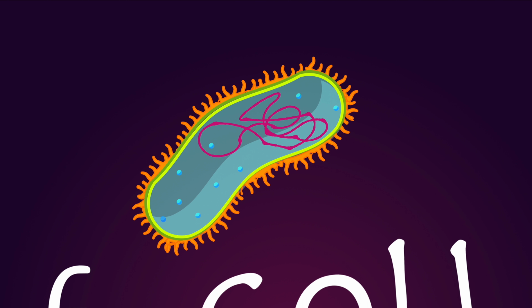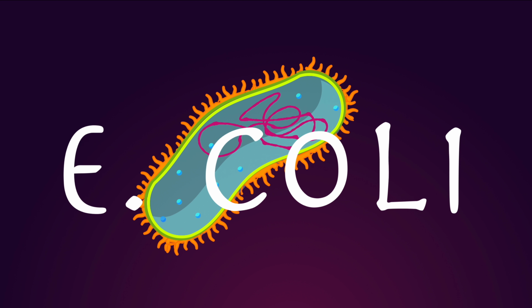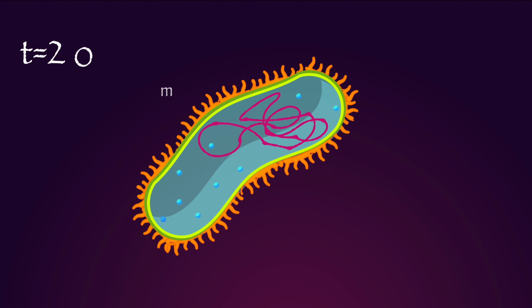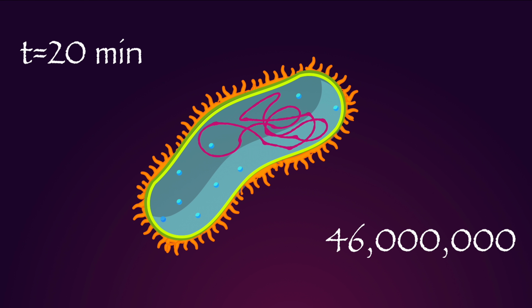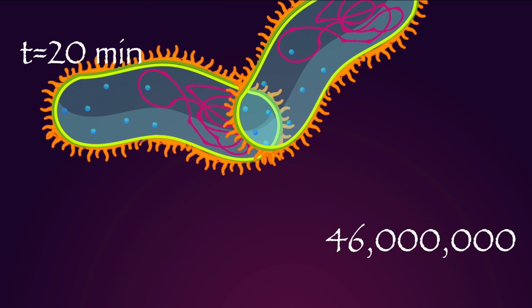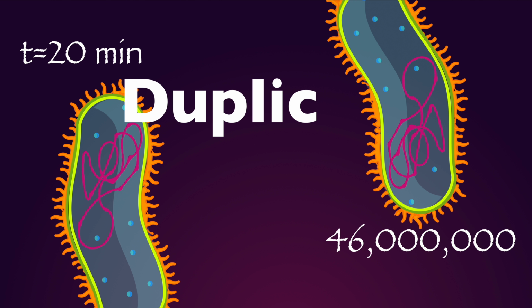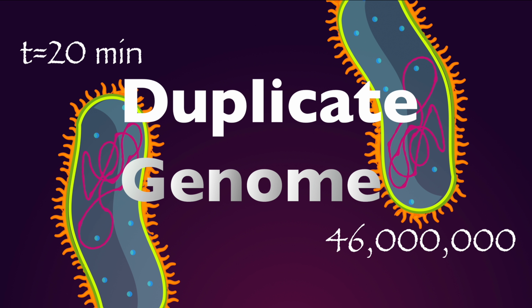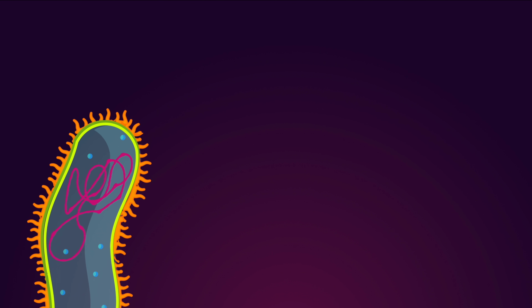To understand why, let's look at the role model, the E. coli. E. coli has a special problem: it has to divide in 20 minutes with a genome of 4.6 MB, and before dividing, it has to duplicate its genome. Well, why is that a problem? To understand that, let's look at this.